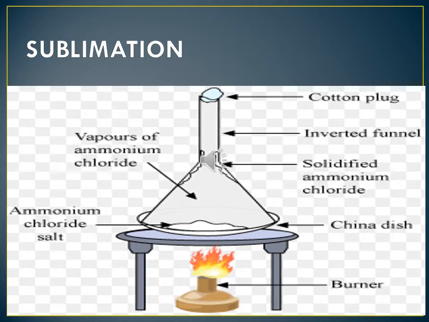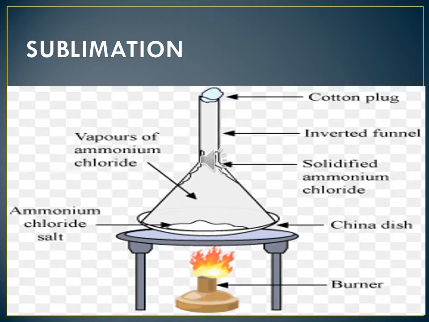After that, the open end of the funnel is closed with a cotton plug. See the picture everybody. Solidified ammonium chloride, vapors of ammonium chloride when heated.